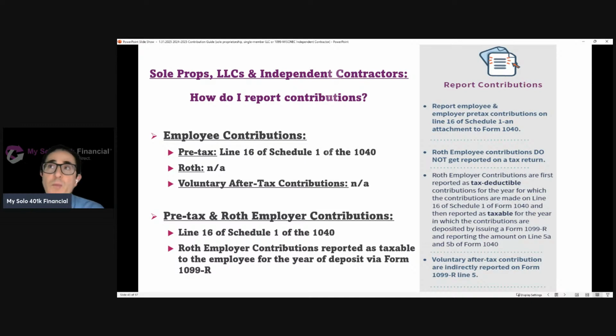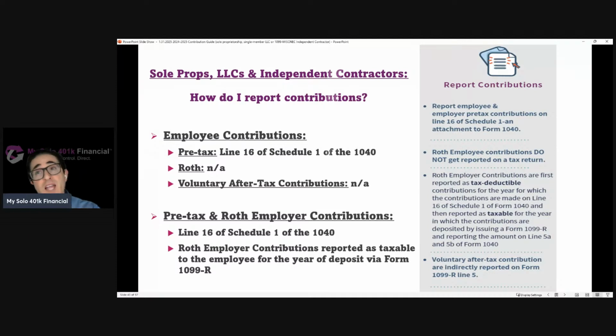So how do I report contributions? Well, it depends on the type of contribution that you're referring to. If someone's making a voluntary after-tax contribution or a Roth contribution as an employee, for example, the $23,500 limit if you're under age 50 for 2025, and the business is taxed as a sole proprietor, those contributions are not reportable on the 1040.